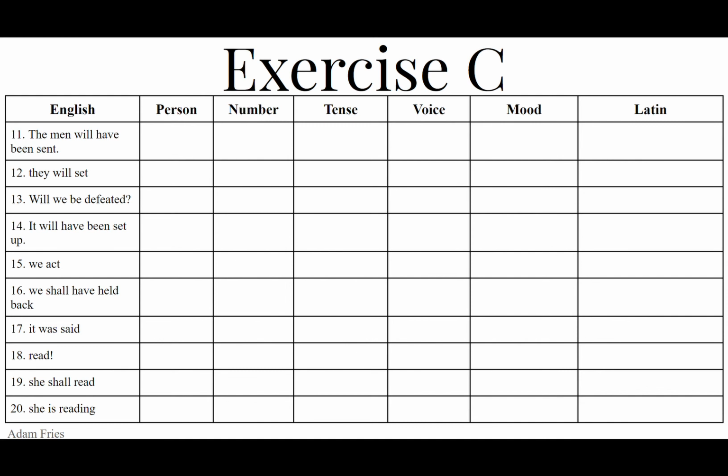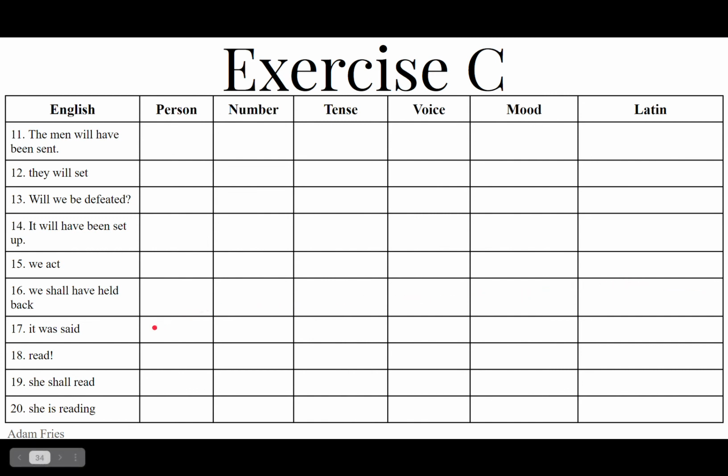We want the future of sum because it's the future perfect passive. So erimus. Retenti, ae, a erimus. And keep all three genders because we don't know the gender of the subject. It could be masculine, it could be feminine, could be neuter, probably not, but still keep it. Retenti, ae, a erimus, or erimus retenti, ae, a.